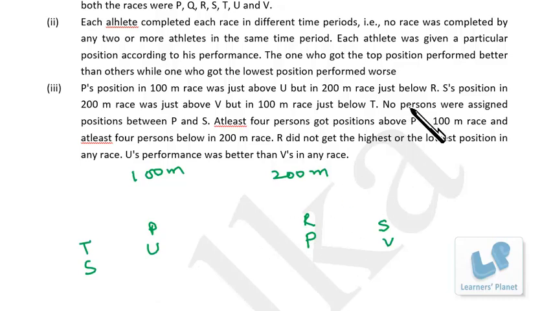No persons were assigned positions between P and S. Fine, then this is P and S and then P and S. So here T is above S and here V is below this. Okay. So TSPU, I write down once again, TSPU, and this is V actually.